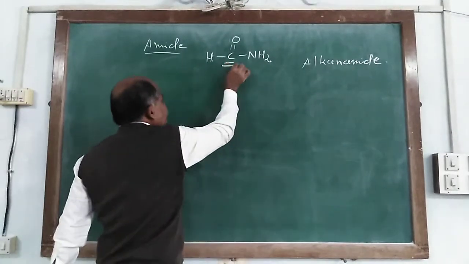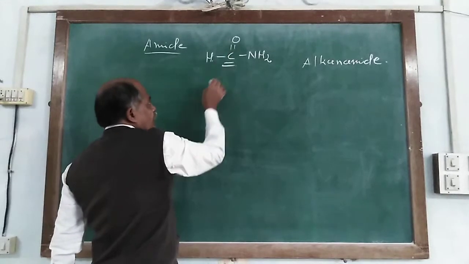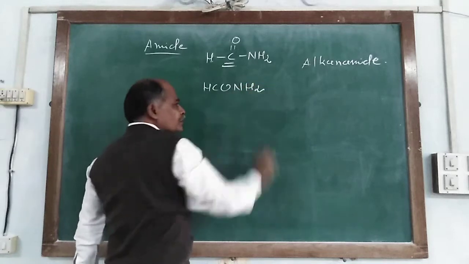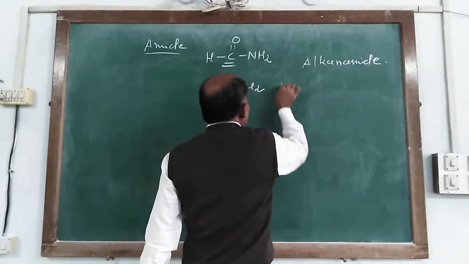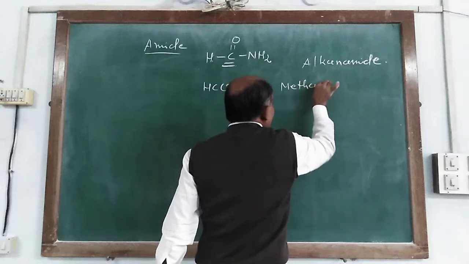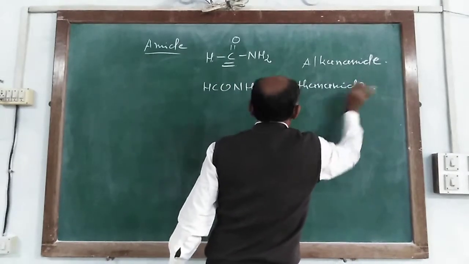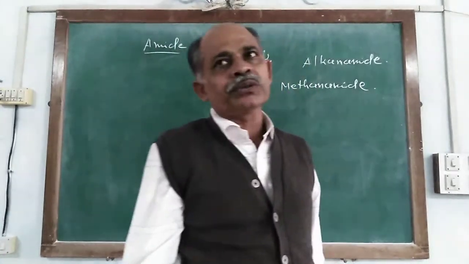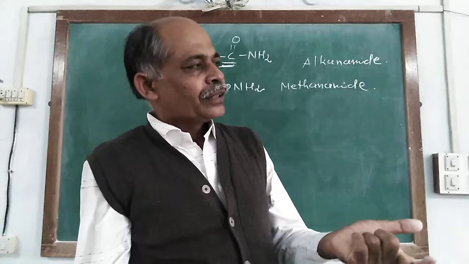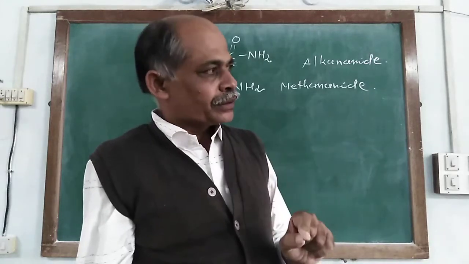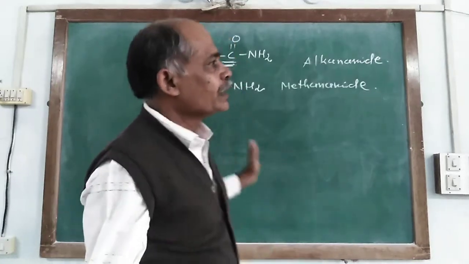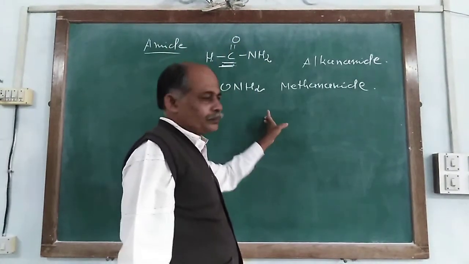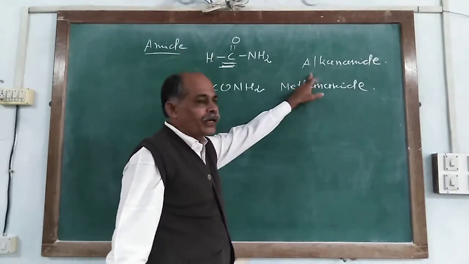For this compound, it consists of only one carbon atom, and it is written as HCONH2. So it is named methanamide. The amide functional group is also known as a terminal functional group, in which the carbon atom is also included. So it is always linked at the end of the chain or the end of the structure, and it is named as an alkanamide.